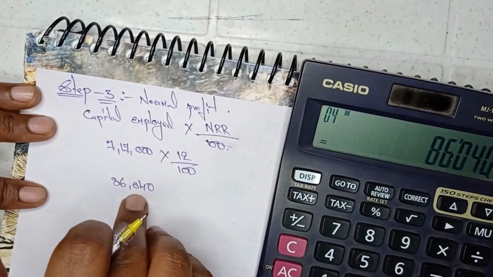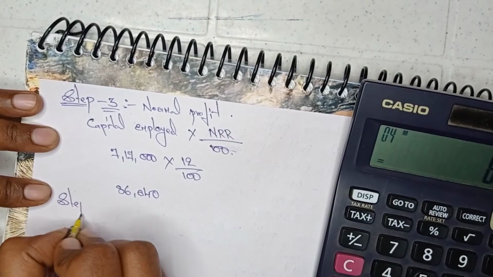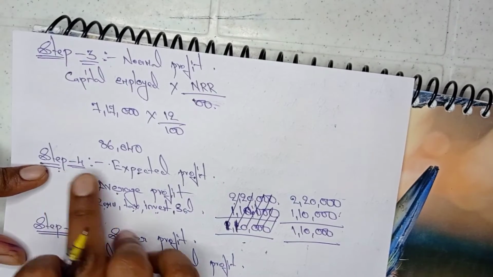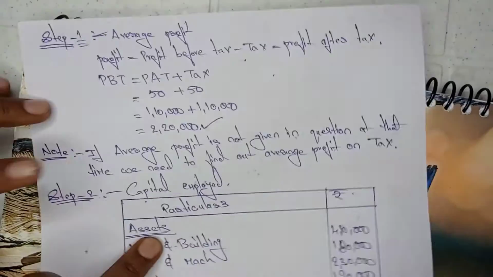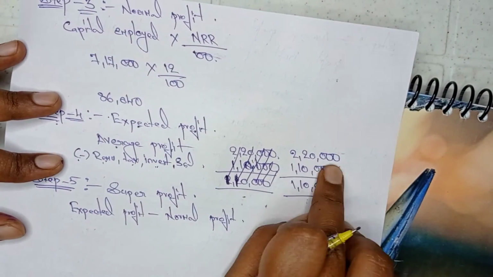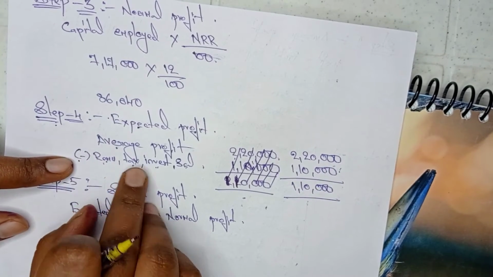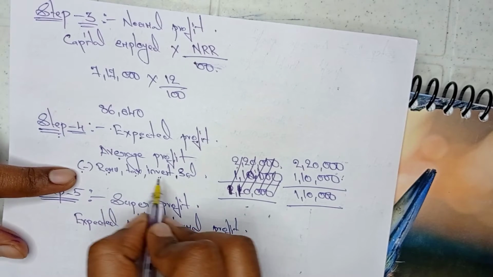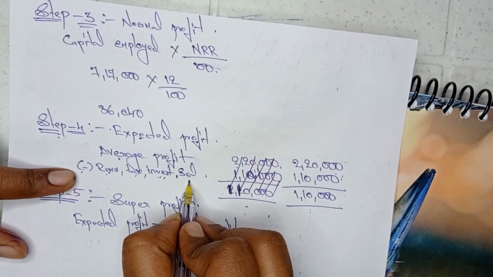86,040 is normal profit value. Step 3 is completed. Next step 4. What is step 4? Coming to step 4, expected profit. Average profit value, how much we got here? 2,20,000, right? So I wrote here 2,20,000, from which we need to deduct remuneration, tax, investment and salaries. Remuneration is not given in the adjustment. Investment also not given, and salaries also not given in the adjustment.